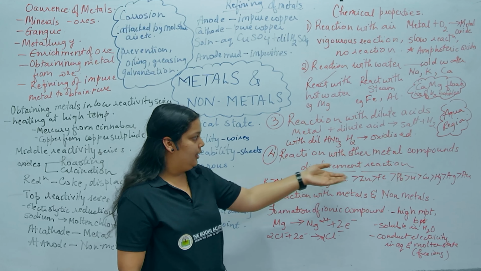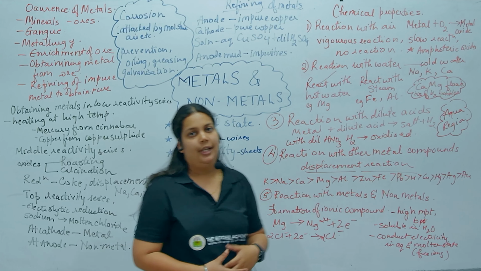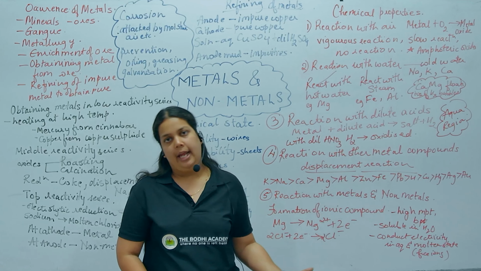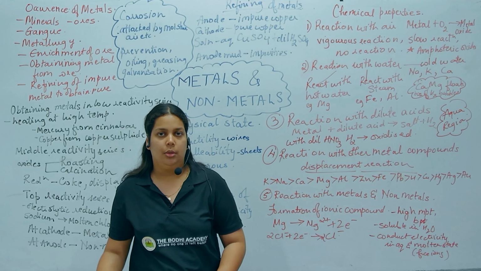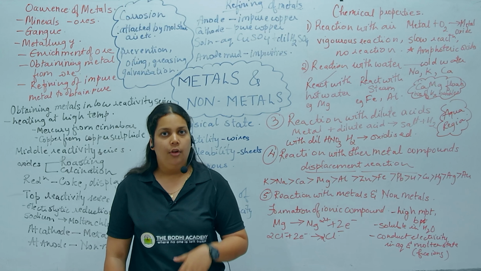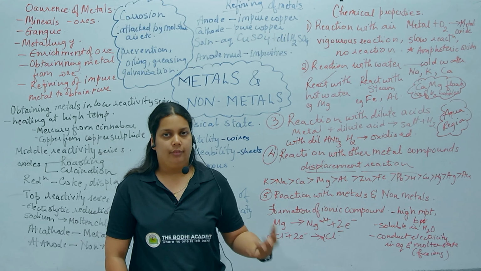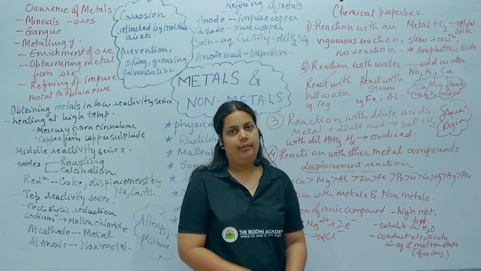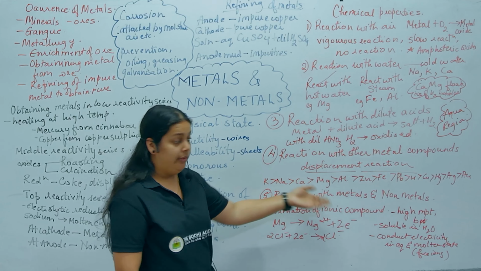Reaction with other metal compounds is known as displacement reaction. In this displacement reaction, a highly reactive metal will displace a less reactive metal from its compound and form a salt. So how do we know whether a metal is more reactive or less reactive? We have a reactivity series for that.